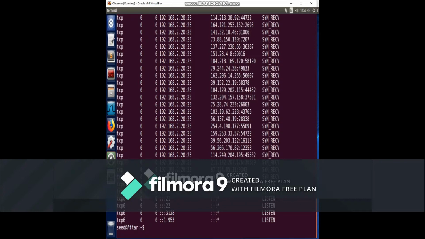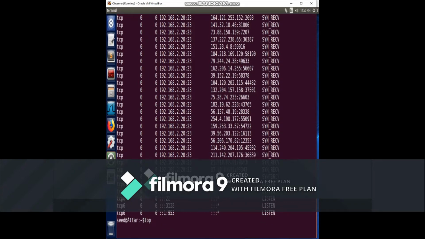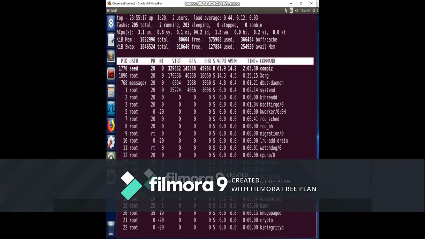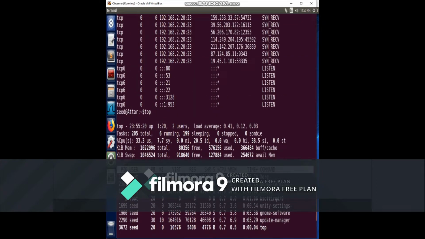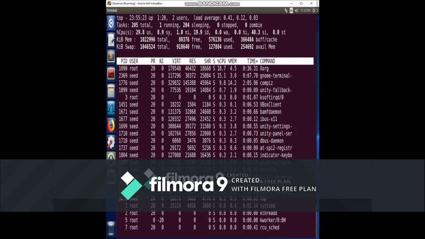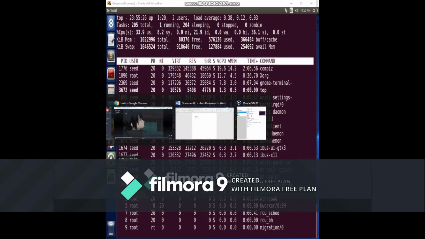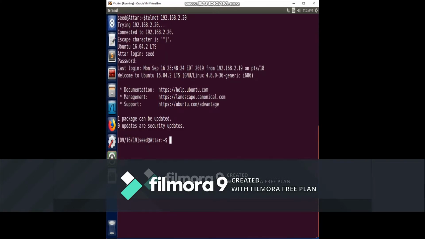Now I should be heading towards the client, hopefully. And here's the client. I exited to close our connection, and I tried to telnet again, but it's not going to be successful because of the SYN flood that has happened.